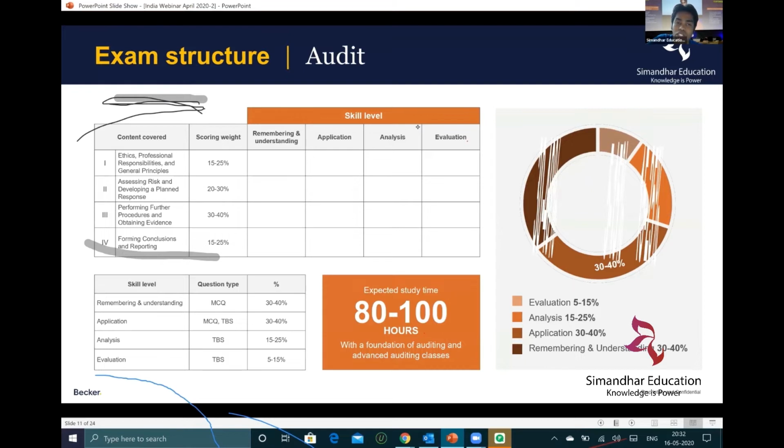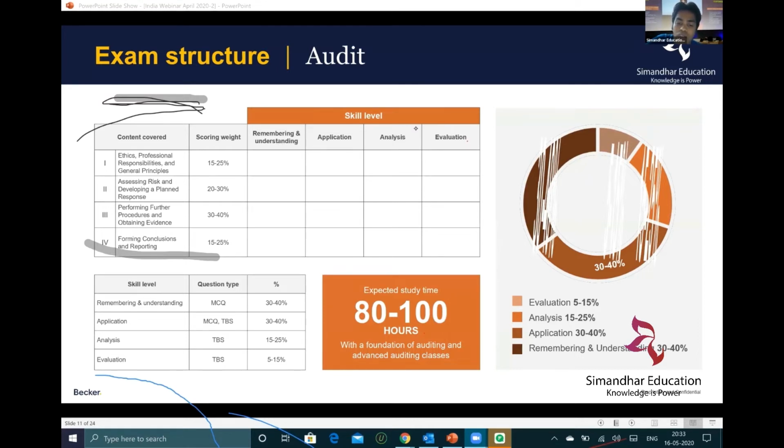But if you see the CA pass percentage, it is around 9 to 10%, and somewhere around 20% in the last attempt. But CPA, if you see, it is 50%. So they are very easy exams when you compare to CA. Chartered accountancy is very, very tough, and in that way it is a tougher exam, right?